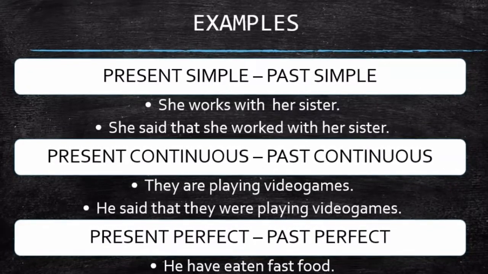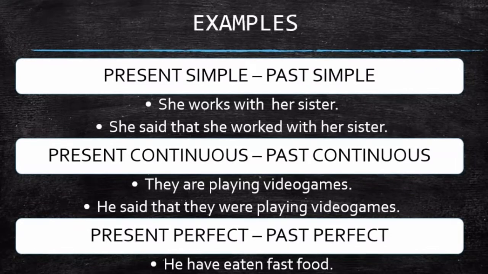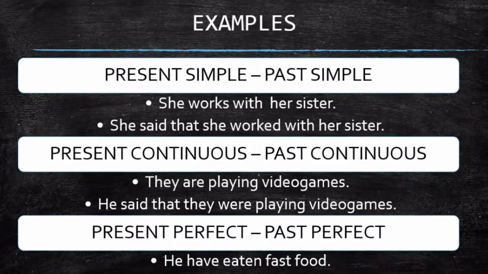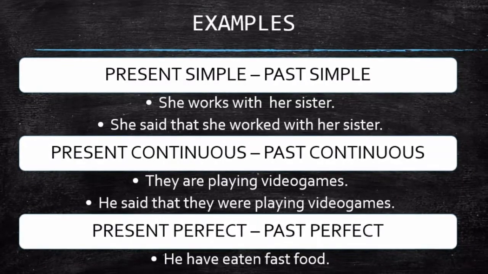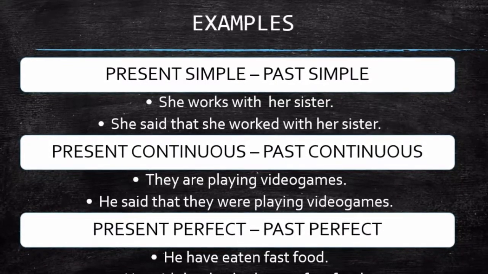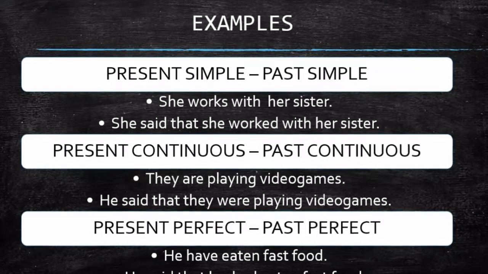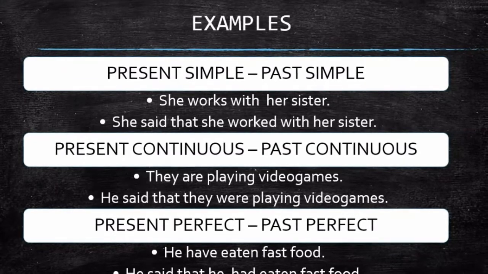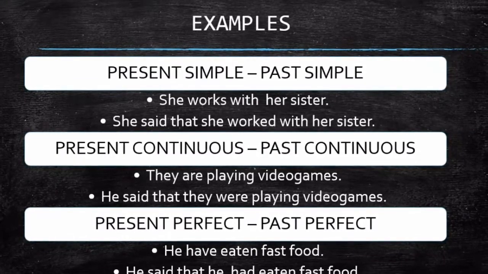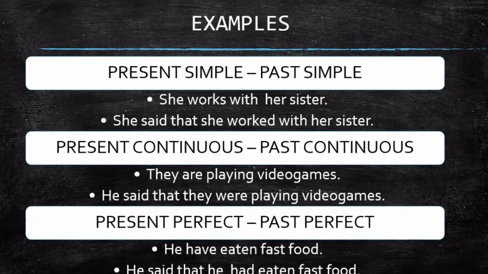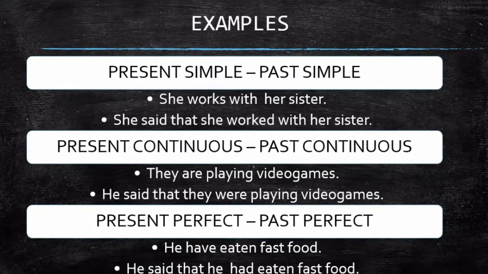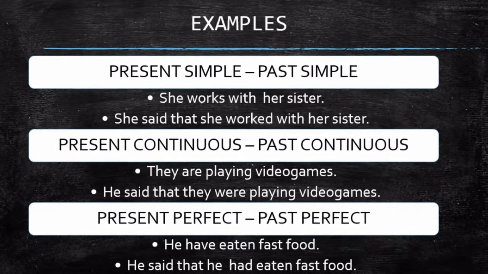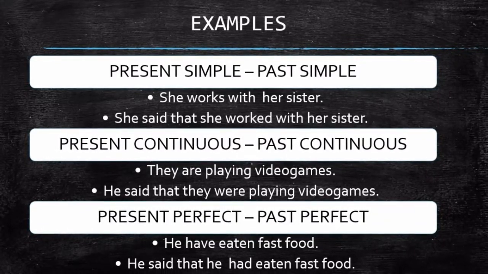The first example I have is the present simple that changes into past simple. I have the sentence, she works with her sister. And in reported speech it will be, she said that she worked with her sister. And here you can see the change from present simple into past simple. And the next is the present continuous to past continuous. If we have, they are playing video games, it will change into, he said that they were playing video games.